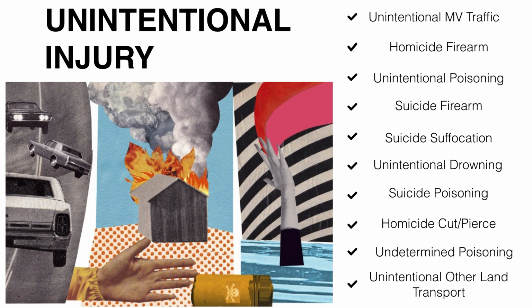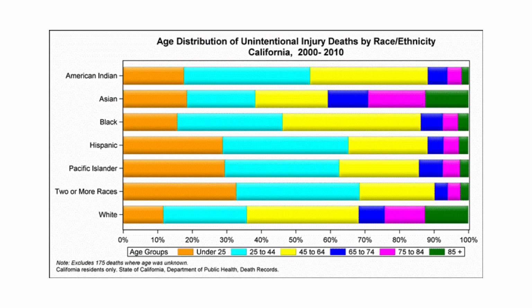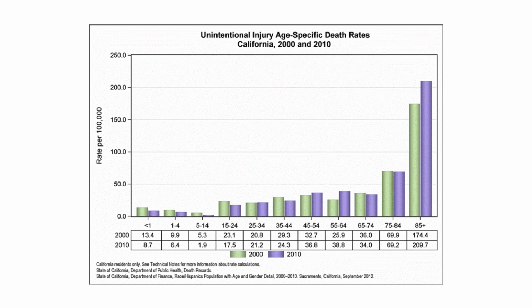These are the top 10 unintentional injuries of this age group. As you can see here on this chart, people that are mixed race have the highest rates of unintentional injury deaths, followed by Pacific Islanders and Hispanics under the age of 25. Looking at this next chart, the crude rate for unintentional injury is fairly low compared to the elderly. The results in 2010 were 17.5 compared to 23.1 in 2000.